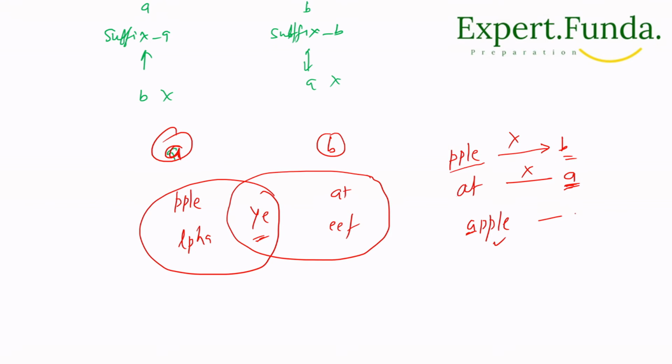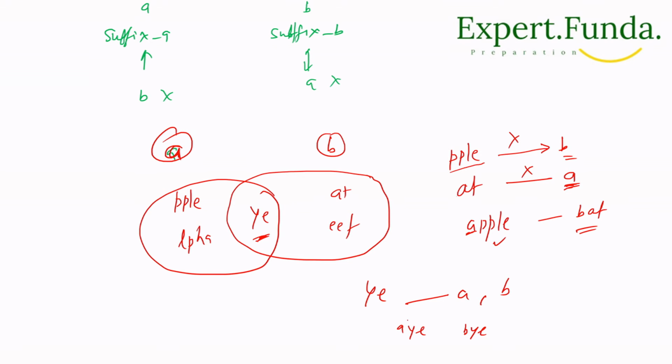Now similarly another word will come. We have B already, and it will come AT, so it will become BAT and APPLE. Similarly, the common YE is in both groups A and B. After the swap it will become YE again, a BYE or AYE, with any words.